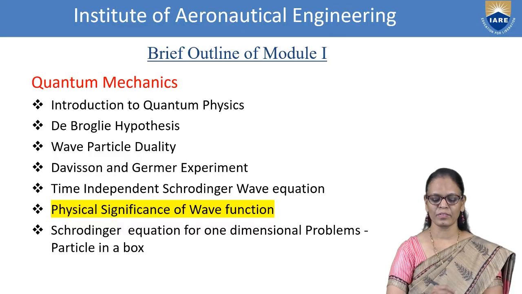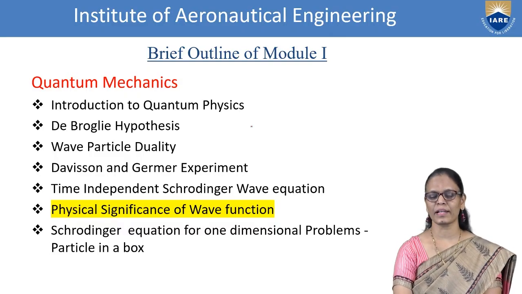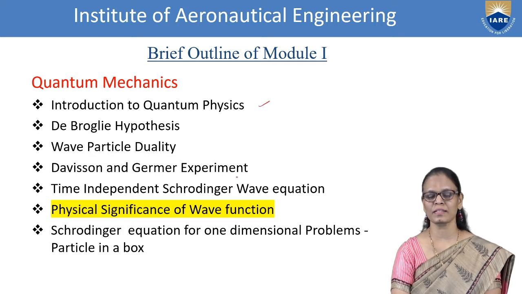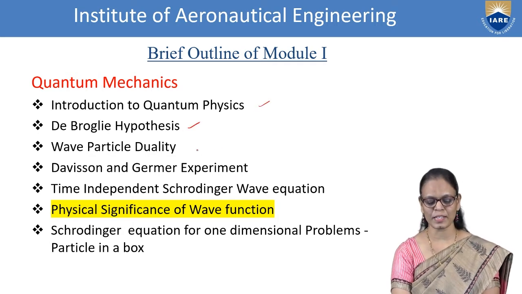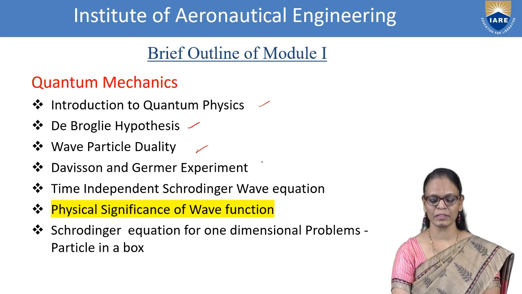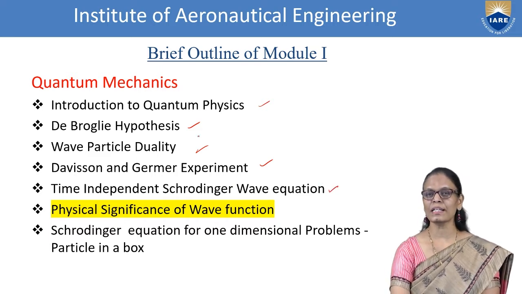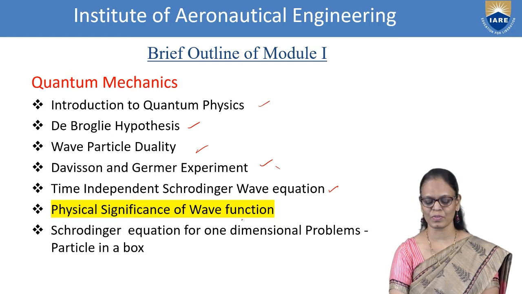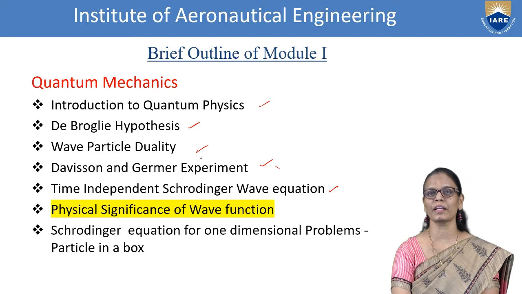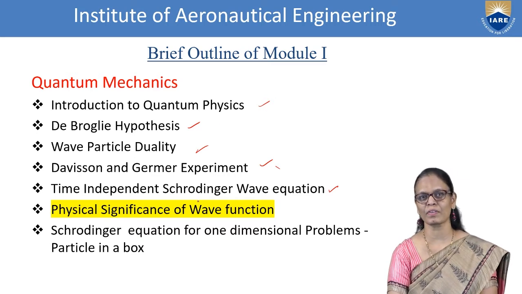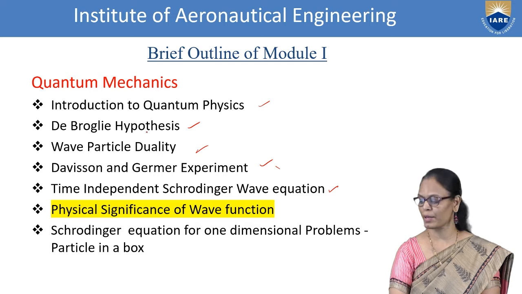To understand the wave function, you need to look at the introduction to quantum physics, de Broglie hypothesis, wave particle duality, Davisson and Germer experiment, and the time-independent Schrodinger wave equation. All these topics I have covered in the previous lectures, which you can refer to in order to understand the physical significance of wave function. Whenever I talk about a wave function, you need the background regarding how quantum physics has developed and what was the radical hypothesis.